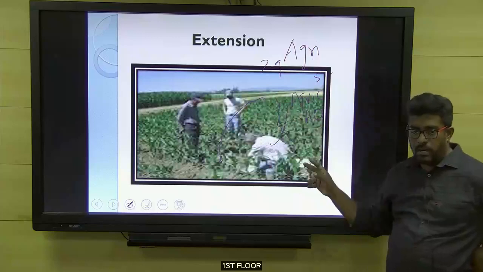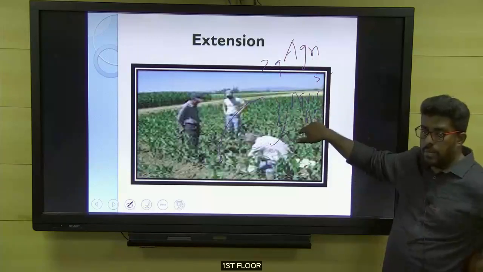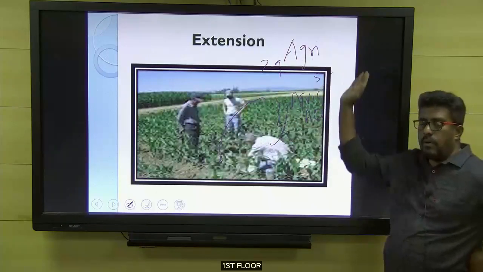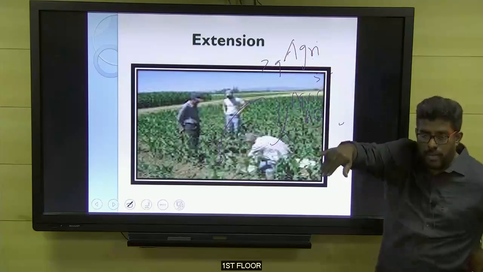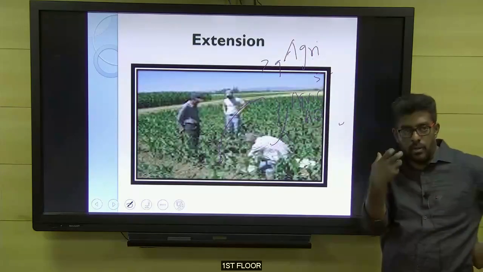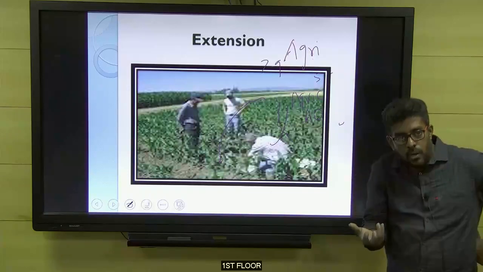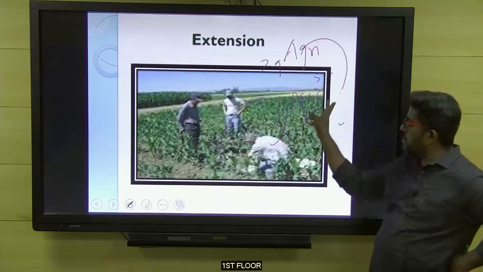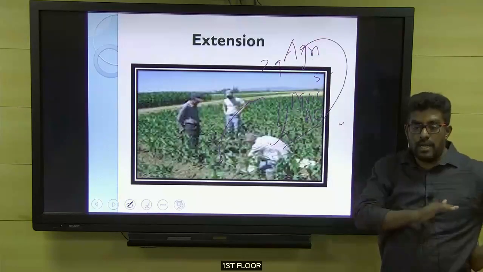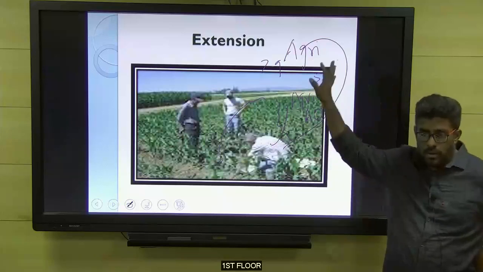Recently we have had this problem. How has he come to know about the problem? Because last week or last month he would have attended the training conducted by the government of India or the state government. So he has got the technical know-how. Now using that technical know-how, he will transfer the knowledge to the farmers, so the problem will get addressed at the budding stage itself. So now you have got the idea.